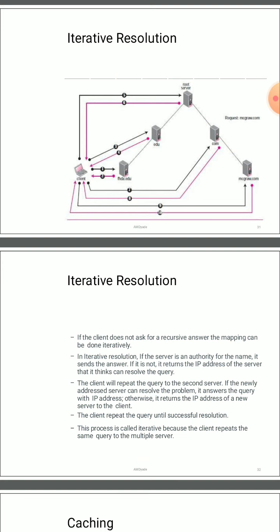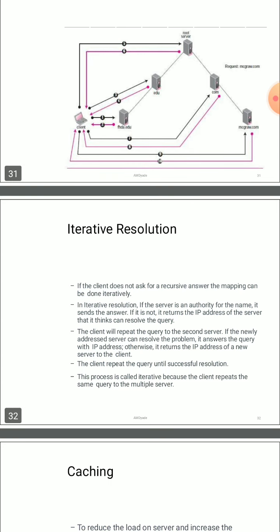So here, if a client does not ask for a recursive answer, then mapping can be done iteratively. In iterative resolution, if the server is an authority server for the name, it sends the answer. If not, it returns the IP address of the server that can resolve the query. The client repeats the query for the second server.